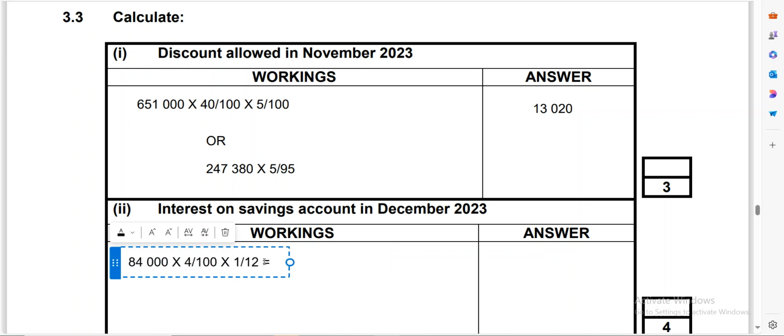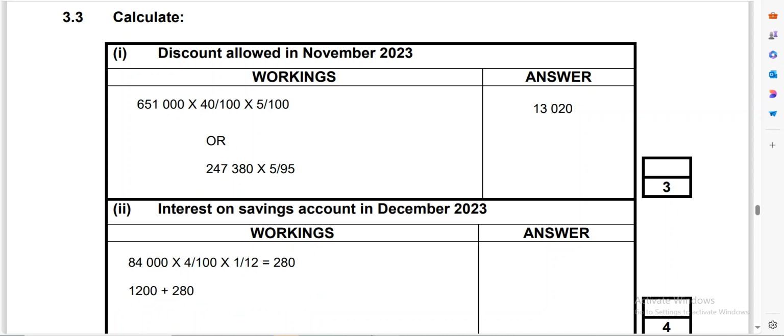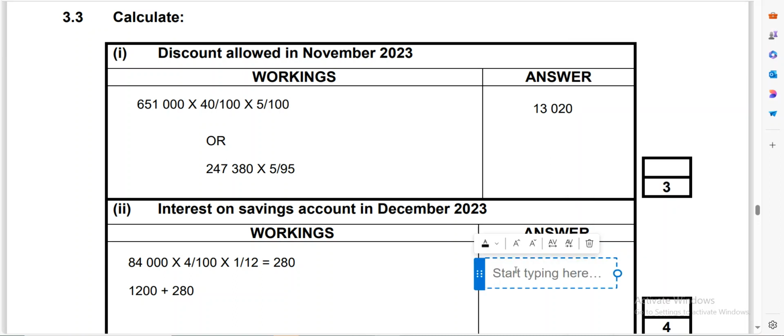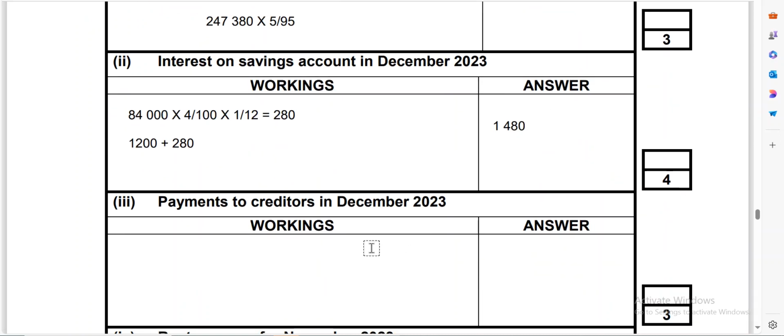But remember, this is not the final answer. So the total interest will be 1,200 of the interest from last month plus this 280 of the increase. The sum of the two will be the final answer here. So 1,200 plus 280 will give us 1,480. That's the answer that they want you to get here. And then you are done dealing with this transaction. 4 marks, free 4 marks.